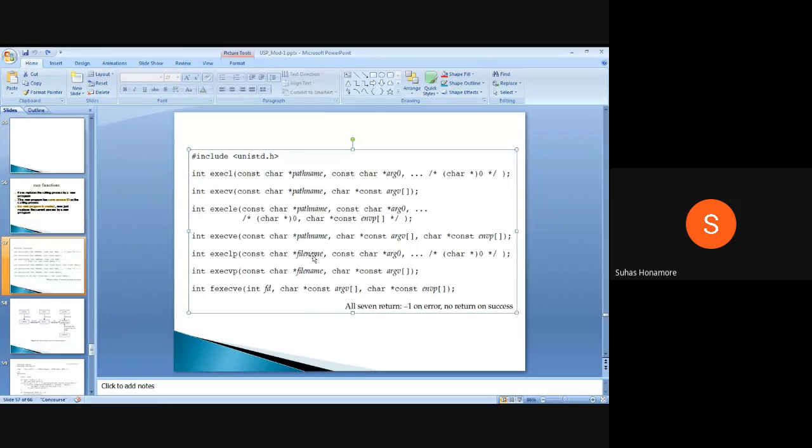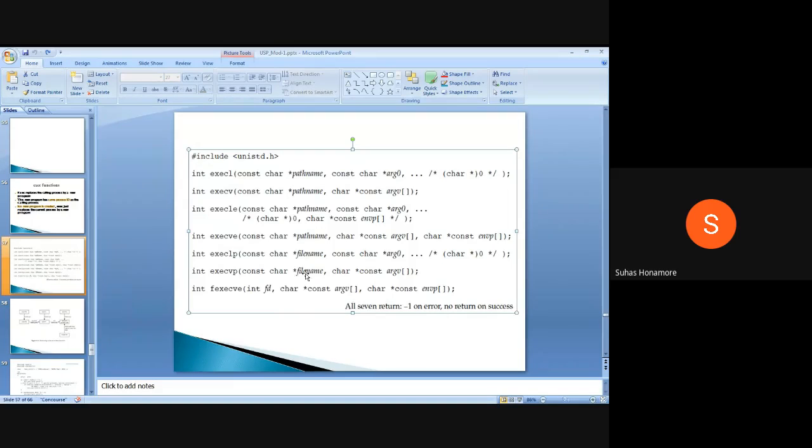just the first argument is different. That is nothing but the path name here, and the file name there. Here we have to give it exactly with a slash. Whatever we are discussing with respect to Ubuntu or Fedora, you can consider Linux-kind of things. So it will be there as a slash, bin slash, like that. The user home directory is slash home, like that. It will start with that.